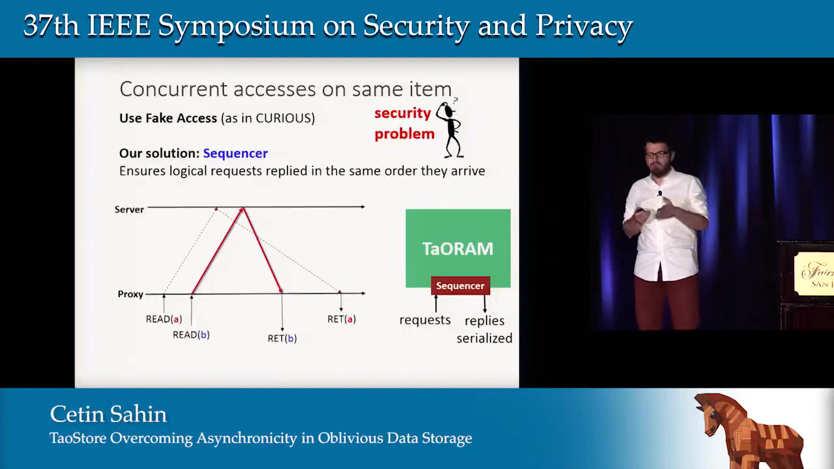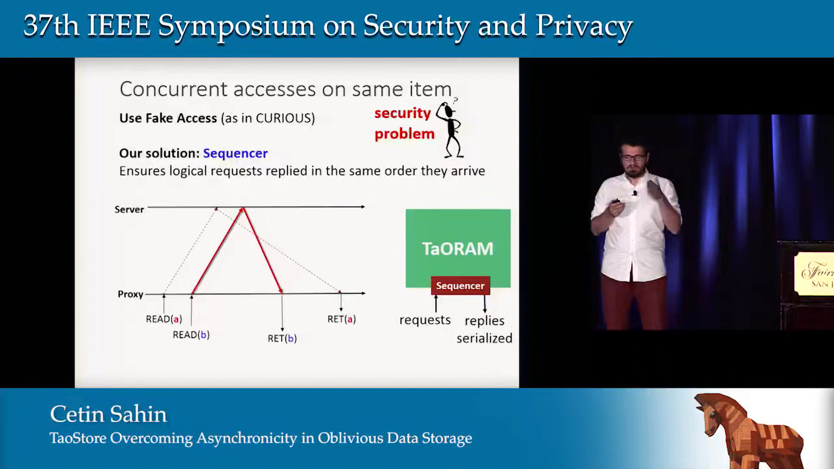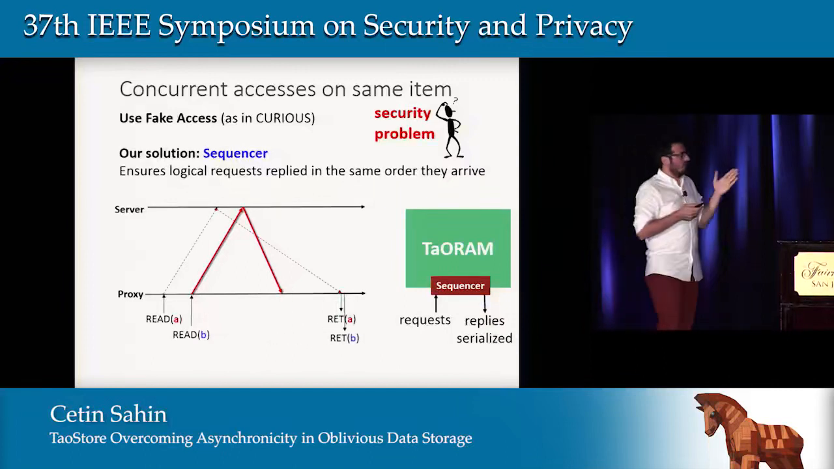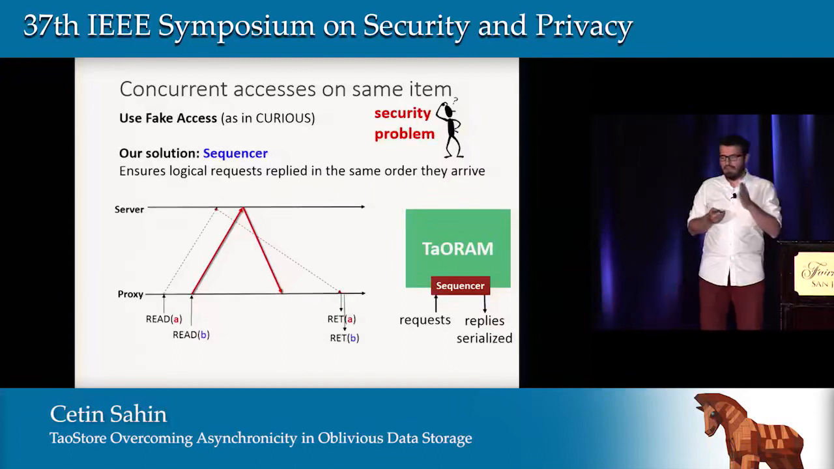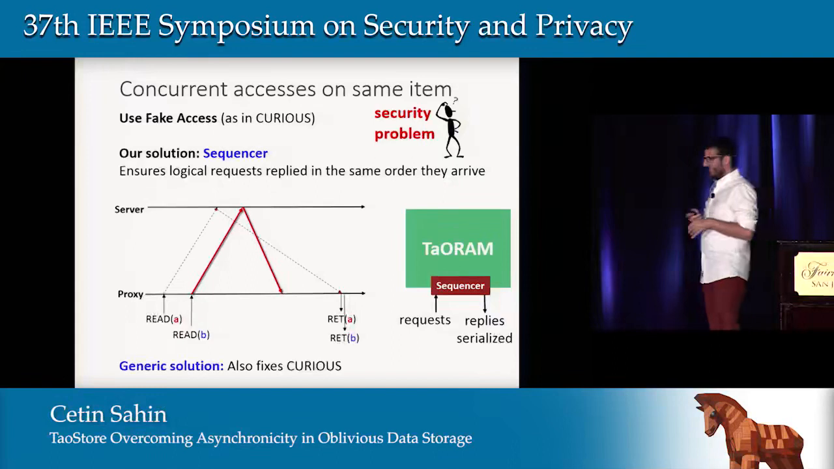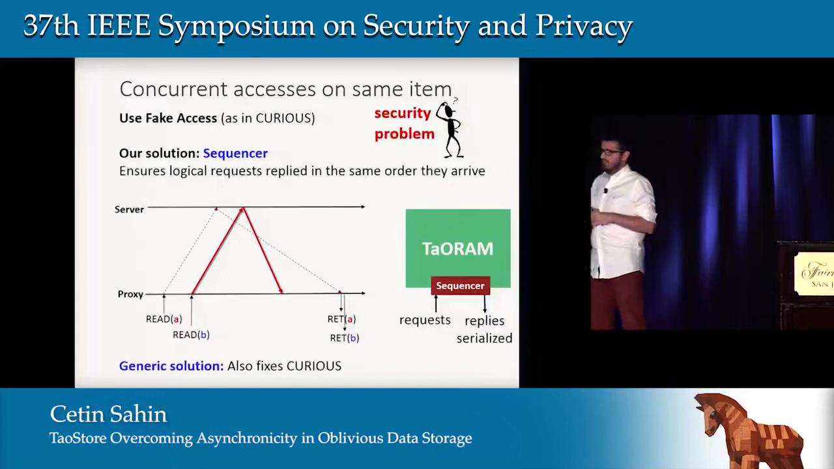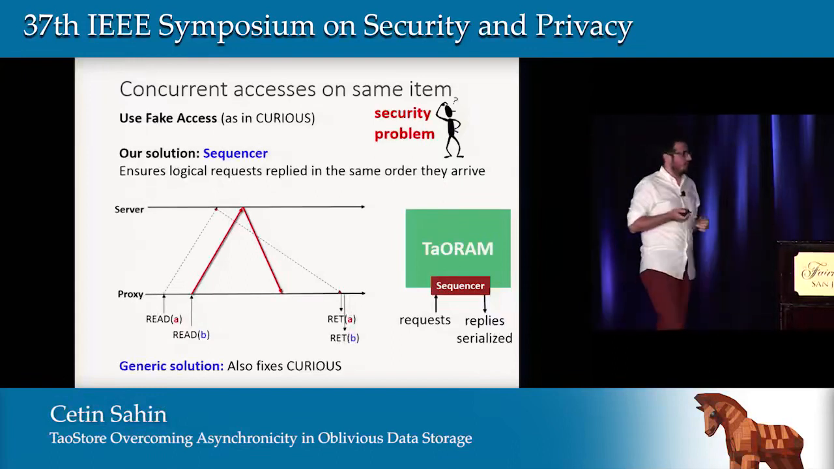The problem was that we return a response for the second request earlier than the first request. Here, actually, the sequencer delays the return, and all the requests are replied in the same order as they arrive. Note that this is a generic solution, and it can also fix CURIOUS.